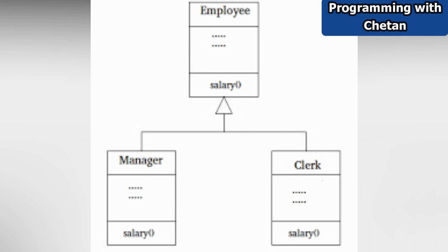So here on your screen you can see that we have one parent class with the name employee, right? And there are two more classes with the names manager and clerk, right? Now our manager class and clerk class are extending our parent class, that is the employee class. Inside our employee class you can see that we have defined one method with the name salary. Now this salary method which is defined in the employee class is common to all the child classes, that is the manager class and clerk class.